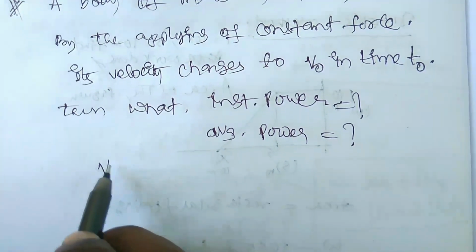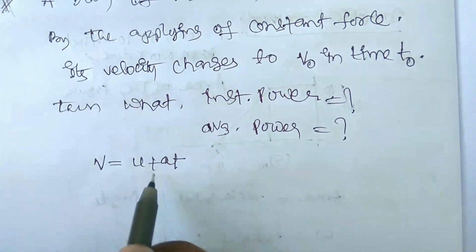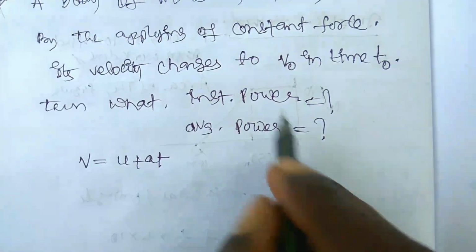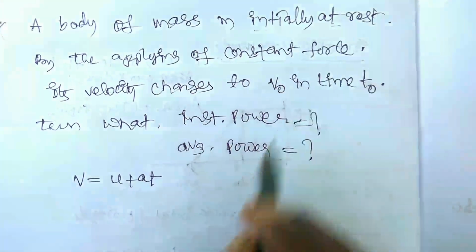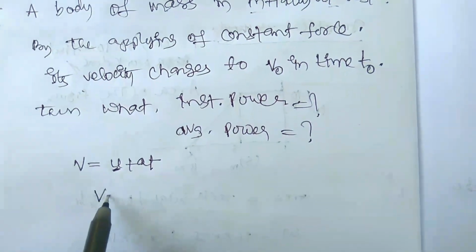From the equation of motion, V is equal to U plus AT, where the body of mass m is initially at rest. At rest means initial velocity U is equal to 0, then V is equal to AT.